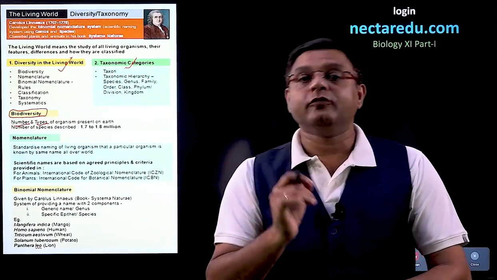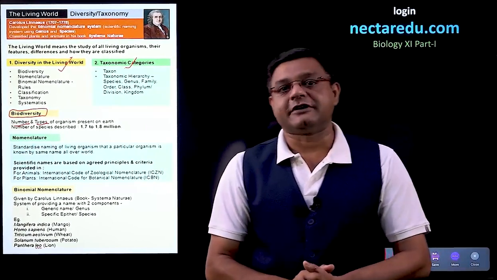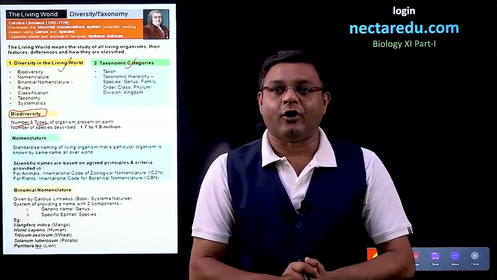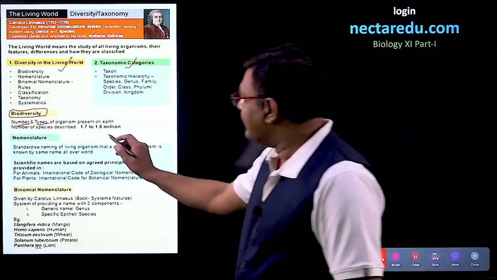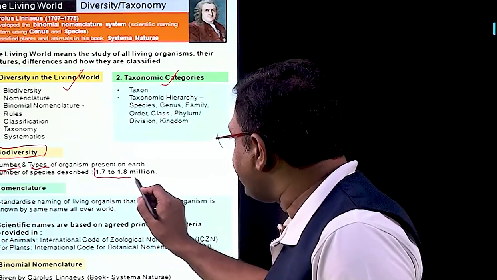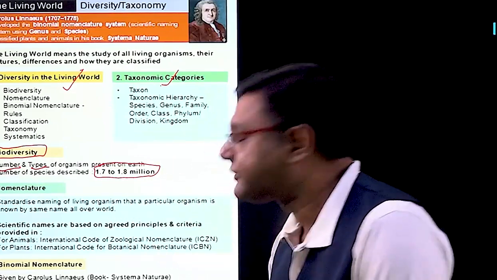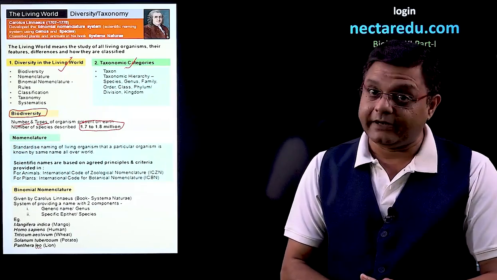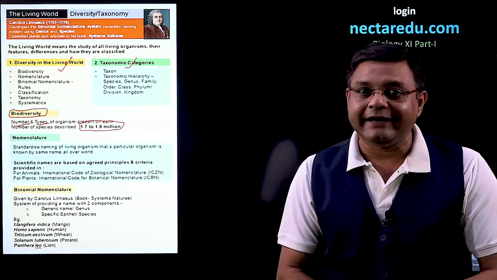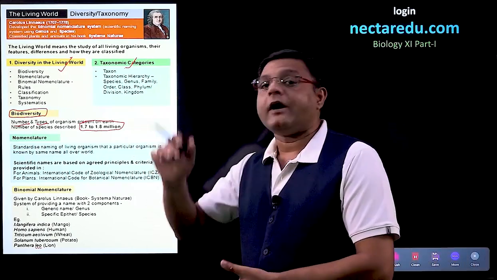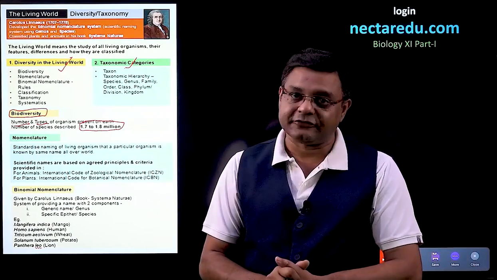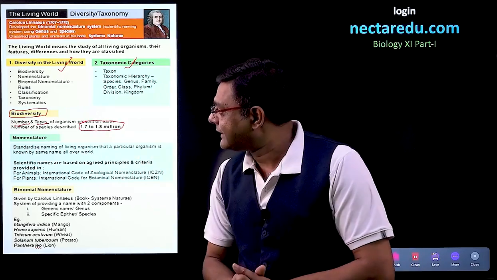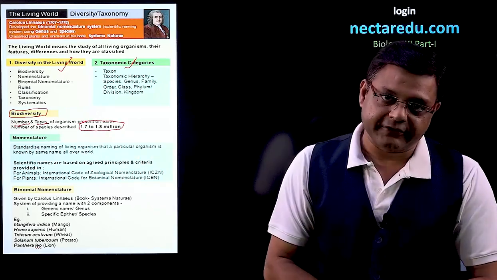Now, do we know all the organisms which are present on the earth? No. We know only a part of the organisms. And what is the number of organisms that have been described or discovered till now? The number is 1.7 to 1.8 million. So, still there are many organisms which need to be discovered and described. So, this particular thing is called biodiversity.